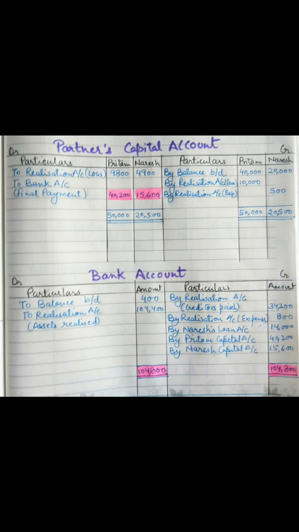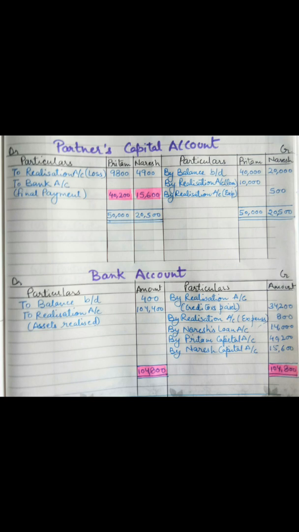And after this we have to write on the debit side all the amount which we have realized from the assets. We write that by the name to realization account, and in bracket assets realized, and the total amount we can write over here in the amount column, that is 1,04,400 rupees.